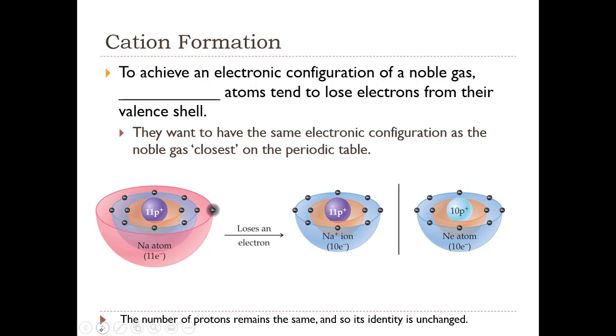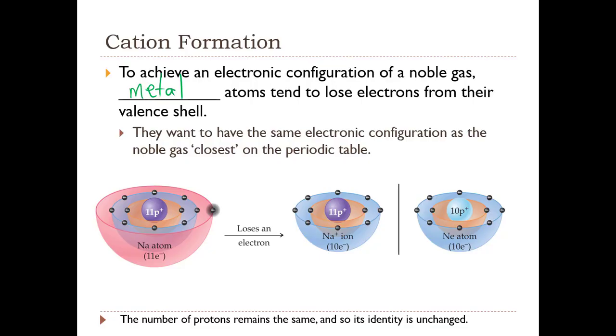To achieve an electronic configuration of a noble gas, metal atoms tend to lose electrons from their valence shell. That is, they want to have the same electronic configuration as the noble gas closest to them on the periodic table.